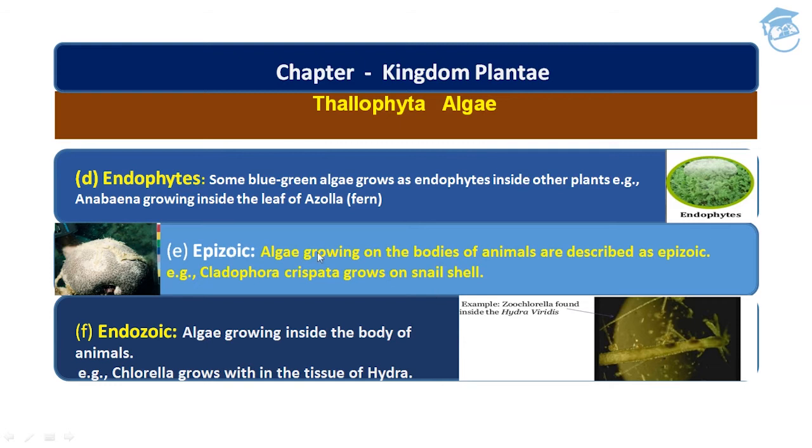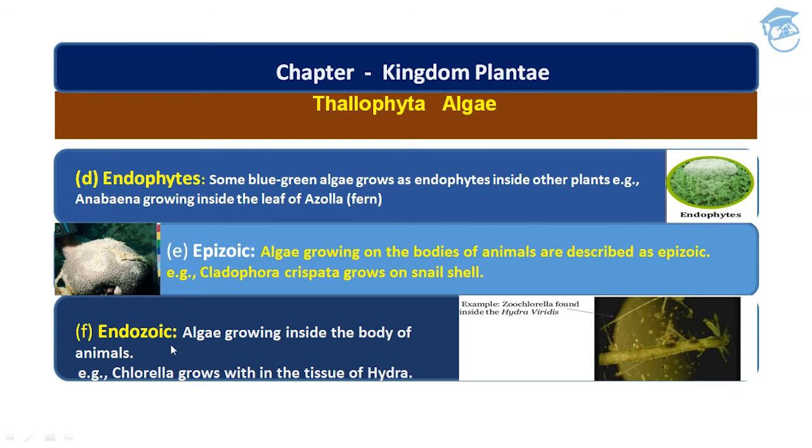Then come epizoic algae. Algae that grow on the body of animals are described as epizoic. For example, Cladophora crispata grows on a snail shell. This is the snail shell, and this is the Cladophora that grows on the snail's shell, and that's why they are called epizoic. They grow on the body of an animal.